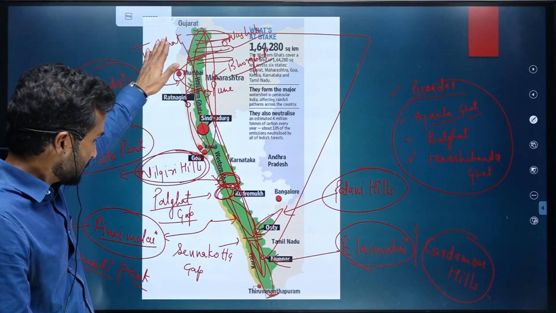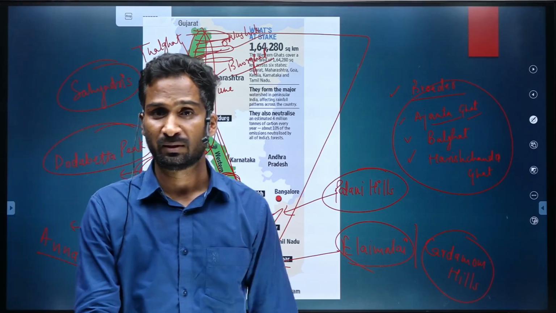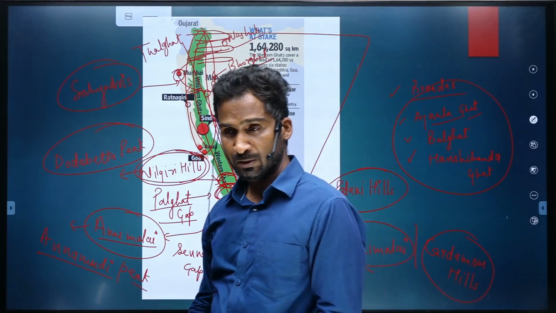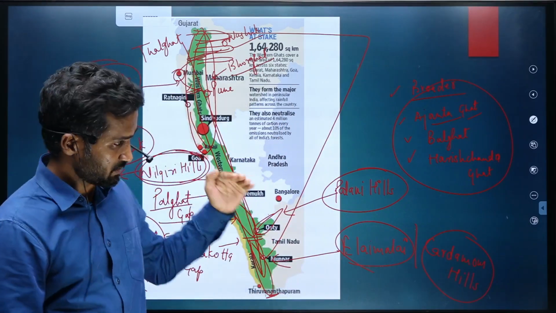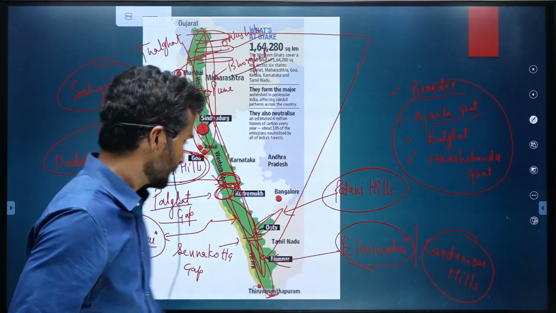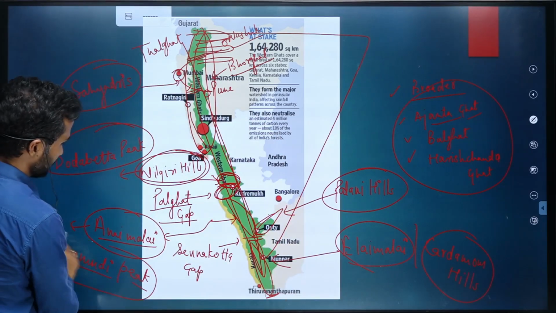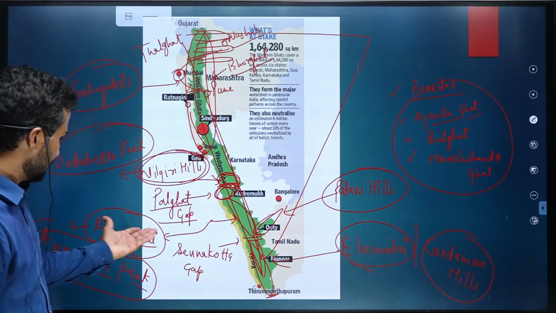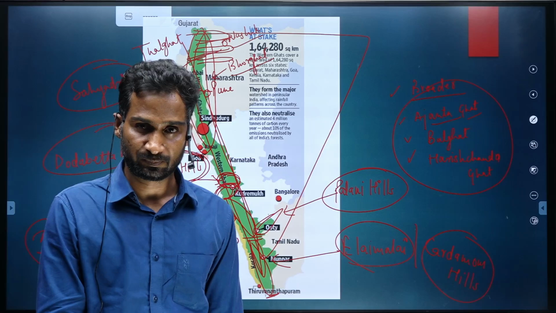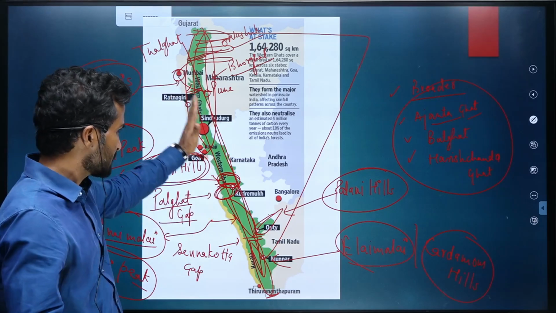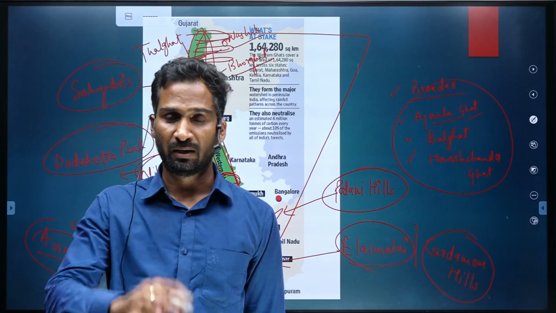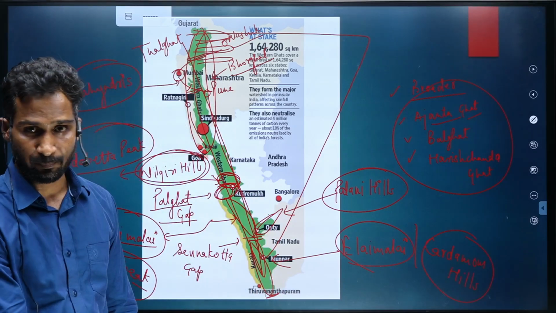Okay, and as you move from north to south, the height of the Western Ghat increases. So again, similar to Aravallis, as we used to move from north to south, the height used to increase, and that is why we have the highest peak in the southernmost part in Anaimalai, which is Annamudi Peak. Okay, and west of this Western Ghats, we have coastal plains that we will leave the discussion for some other time.